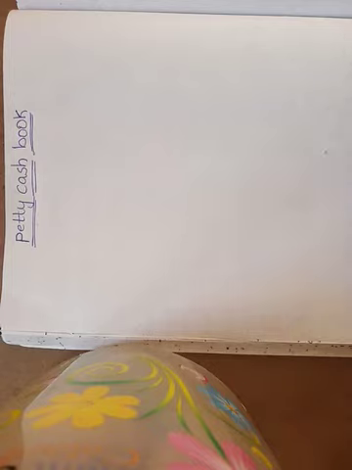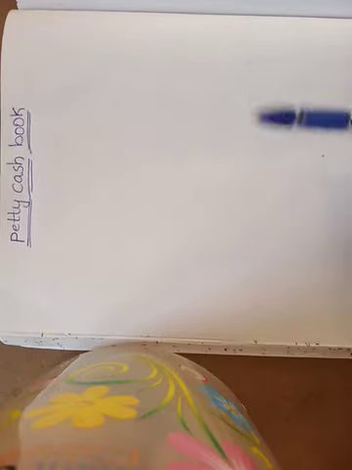What is the meaning of the imprest system? Under this imprest system, the management estimates the expenditure roughly for a period of a week or month.